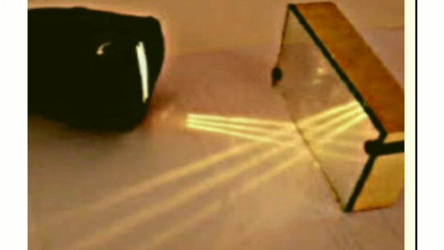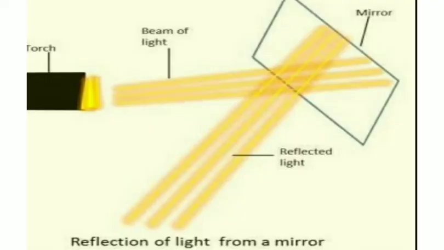Place the torch in such a way that its light is seen along the chart paper on the board. Now adjust its position so that the light from the torch strikes the plane mirror at an angle. We will see that the mirror changes the direction of light that falls on it. Now move the torch slightly to either side. We will see change in the direction of reflected light too.